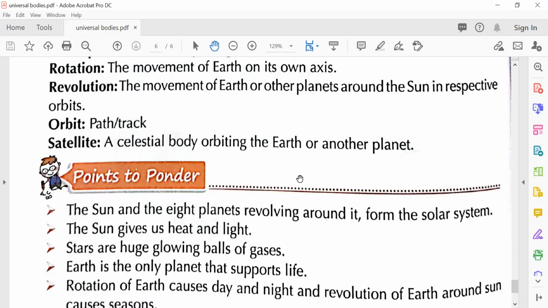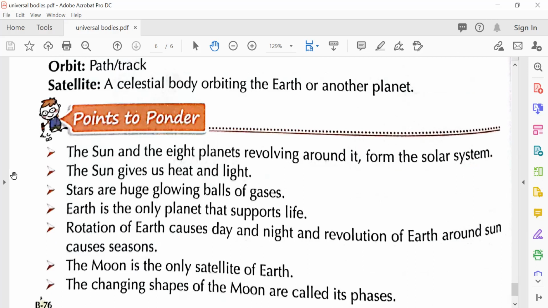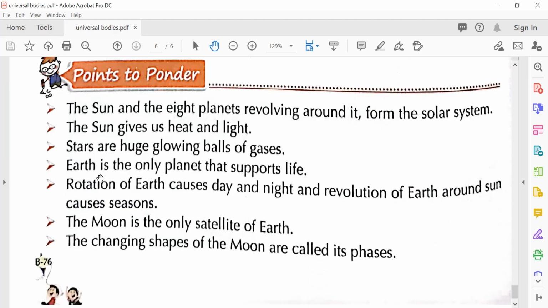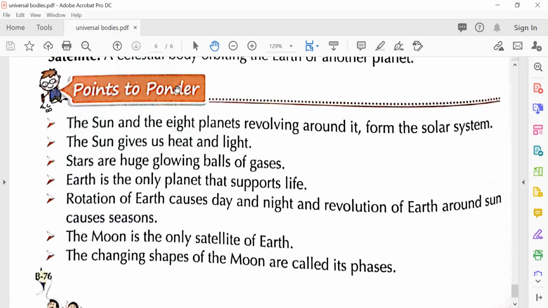So if any body starts to orbit the Earth, then it will become its satellite. What is a satellite? It has to orbit the Earth. It's just like a satellite that goes up and does the internet thing. Yes. So that satellite has to go and orbit the Earth. So it becomes a satellite, like the moon. Okay, points to ponder. Think about it.